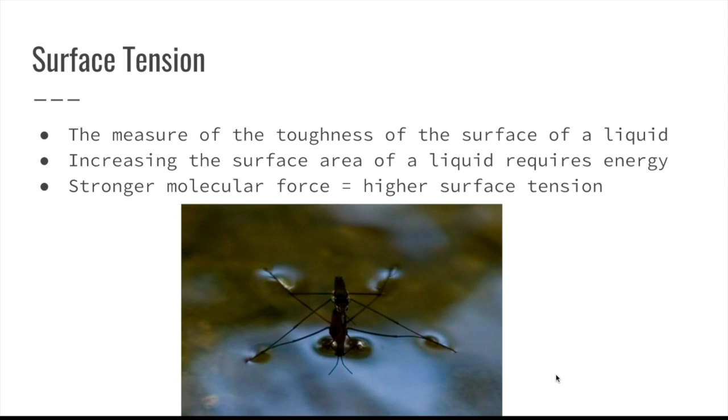The last property I researched was surface tension, or the measure of the toughness of the surface of a liquid. Surface tension is greater when the strength of intermolecular force is higher, because molecules will have a higher tendency to stick together. Surface tension is especially present in water, as hydrogen bonds are the strongest kind of intermolecular forces, and it is why water bugs can land on top of water. A certain amount of energy is required to break surface tension, and essentially the hydrogen bonds.